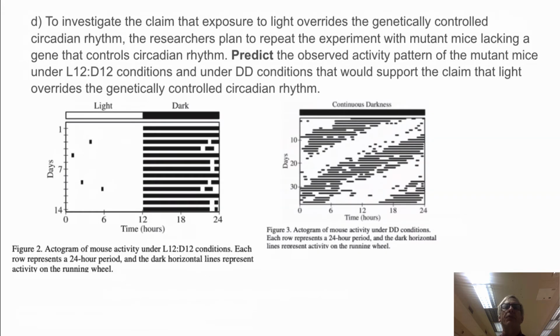Part D. To investigate the claim that exposure to light overrides the genetically controlled circadian rhythm, the researchers plan to repeat the experiment with mutant mice lacking a gene that controls circadian rhythm. Predict the observed activity pattern of the mutant mice under L12, D12 conditions and under DD conditions that would support the claim that light overrides the genetically controlled circadian rhythm. Footnote: when you see mutant mice, don't think that they are ill or that they're deformed.